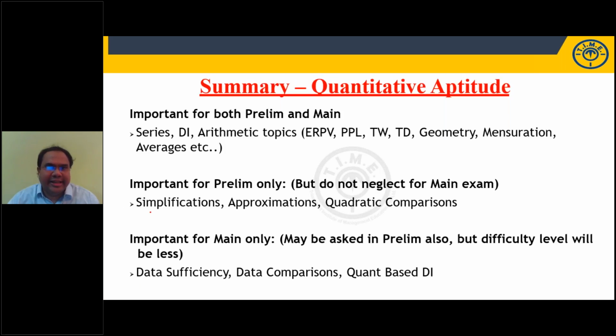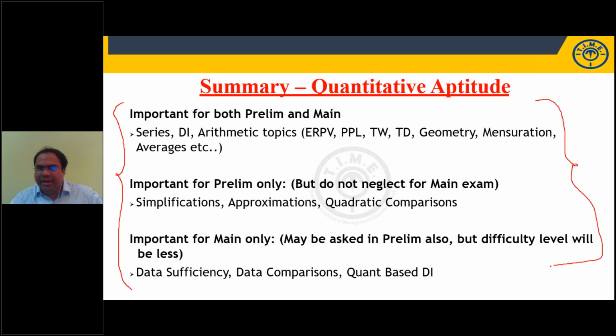Let us look at strategy and tips. Now, tell me, you are attempting your quant section. These are the test areas. Consider you're writing a main exam, prelim plus main. Tell me the order. Do you start with data interpretation, or with individual questions, or should I start with data sufficiency? Should I start with data comparison?